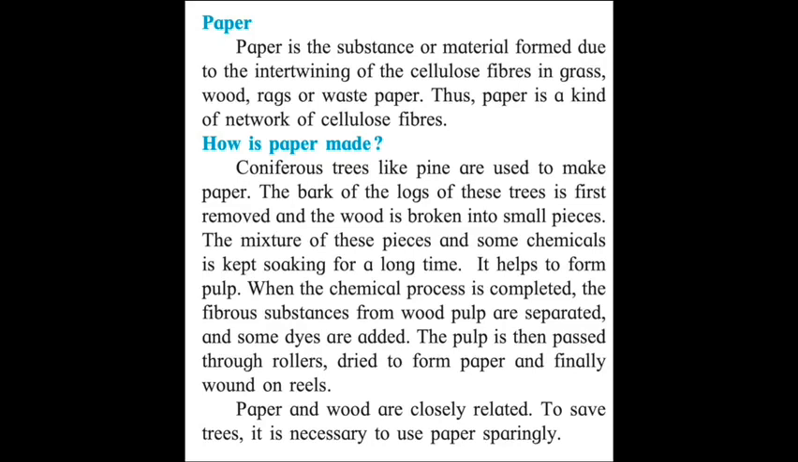When the chemical process is completed, the fibrous substance from wood pulp is separated and some dyes are added. Dyes means colors. The pulp is then passed through big rollers and then dried to form paper and finally wound on reels. Paper and wood are closely related. To save trees, it is necessary to use paper sparingly. As you know, wood is used to make paper, that is why we have to save paper so that trees are not being cut.